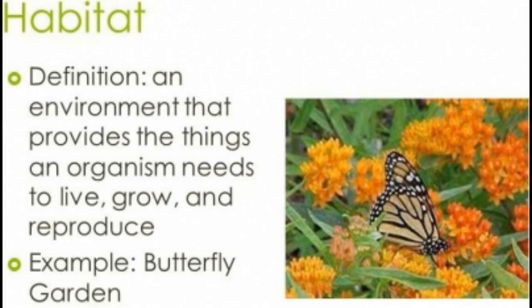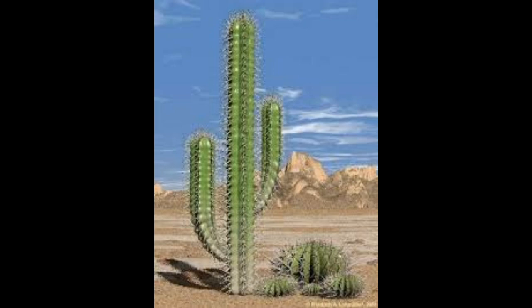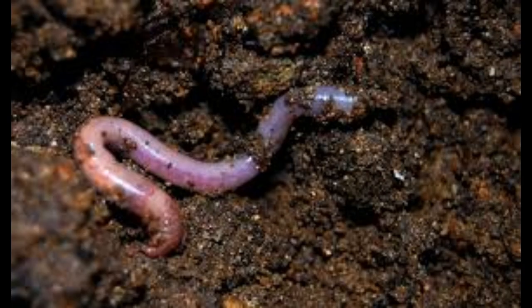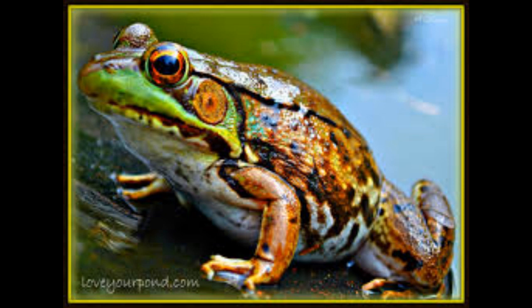The habitat is the place which provides organisms with food, shelter, and climatic conditions which suit them to survive, grow, and flourish or reproduce. All the organisms live in their natural homes, which is called a habitat. For example, cactus and camel are seen only in deserts. Earthworm lives in moist soil, whereas a frog can live both in water and on land, while an elephant can